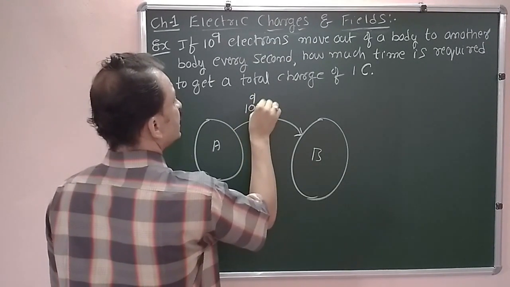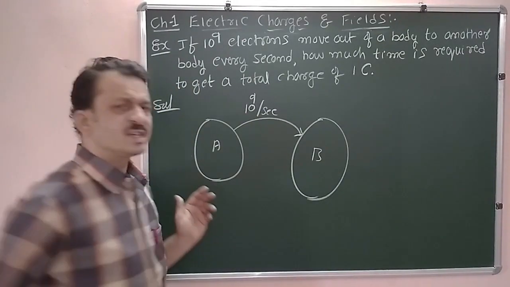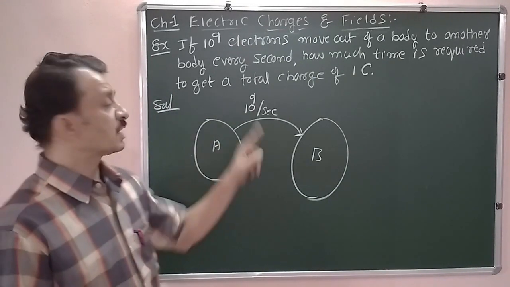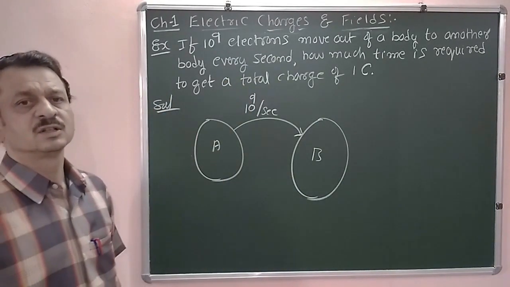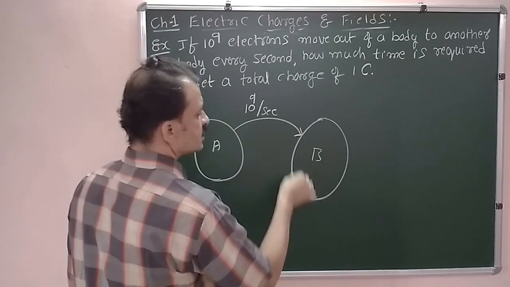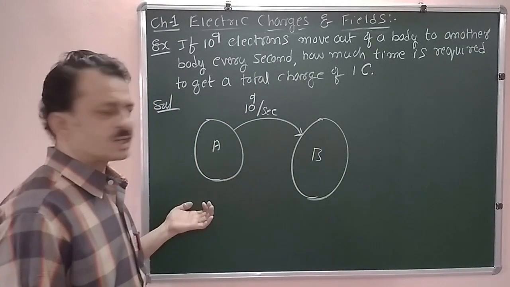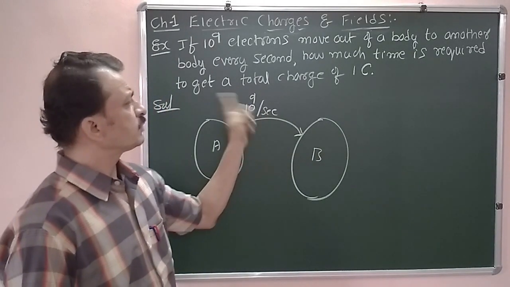10 to the power of 9 electrons per second. That means the body is going to lose 10 to the power of 9 electrons, that is 100 crore, 1 billion electrons per second. If it is giving out this many electrons, then what is the total time? Since A is losing, it becomes positively charged; since B is receiving, it becomes negatively charged. In total, we have here in 1 second 10 to the power of 9 electrons are moving.